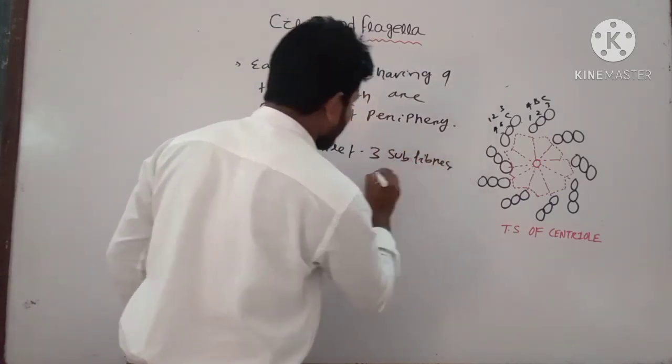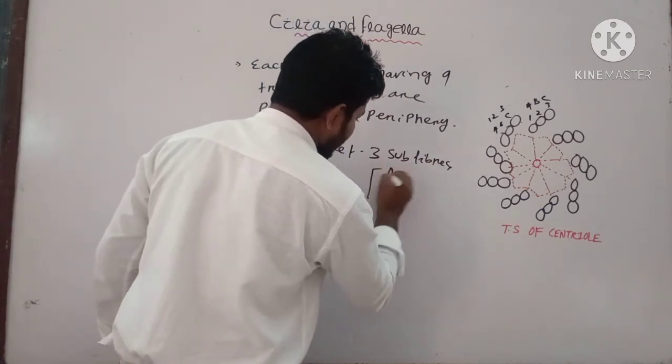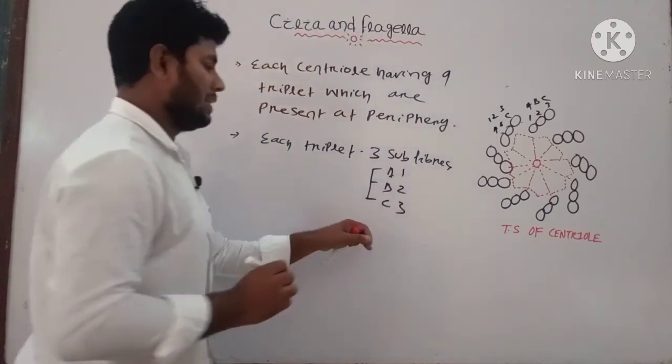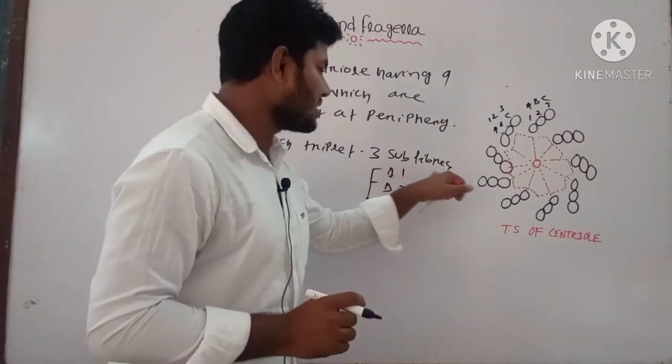What are these subfibers? That is A, B, C, or 1, 2, 3. Okay, these are known as the 3 subfibers.